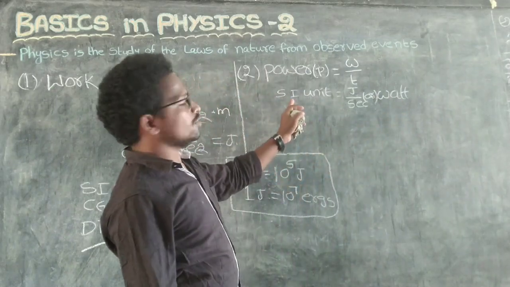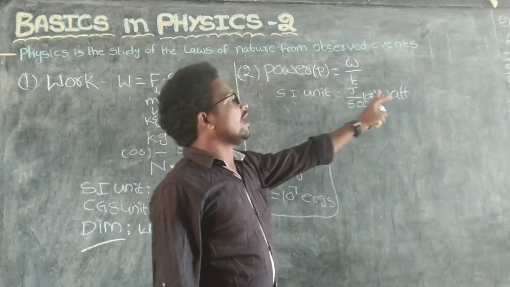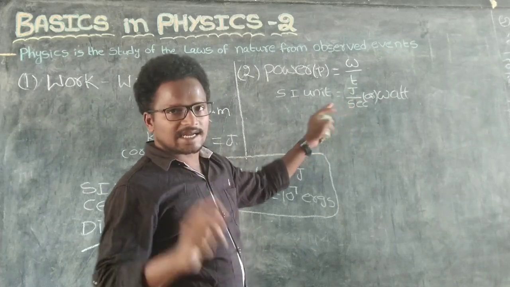If you want the SI unit of power, watt or joule by second, both are correct.